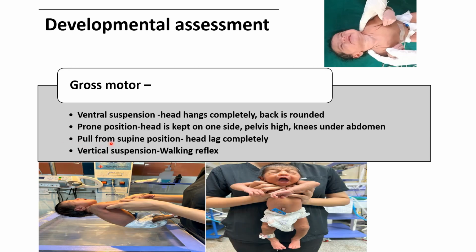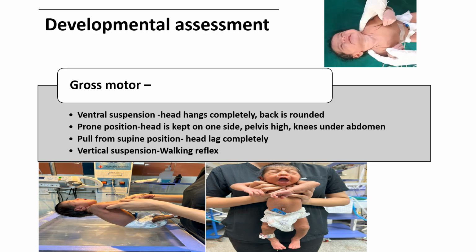Now in the pull from supine position, here in this image you can see head is lagged completely between 0 to 2 weeks. After 2 weeks, baby will slightly lift the head for a moment. And this is vertical suspension. We have to hold the baby vertically under the arms, and baby will show the walking reflex also when it touches the couch.